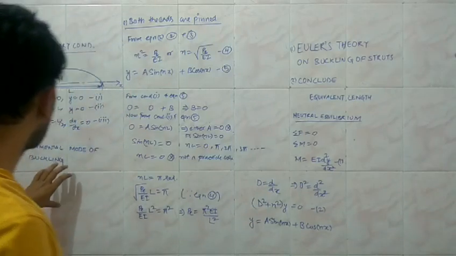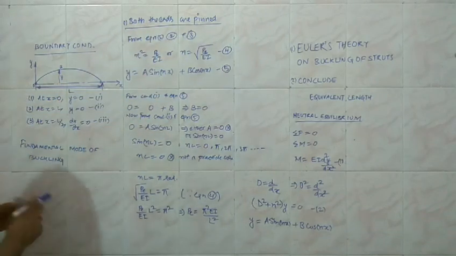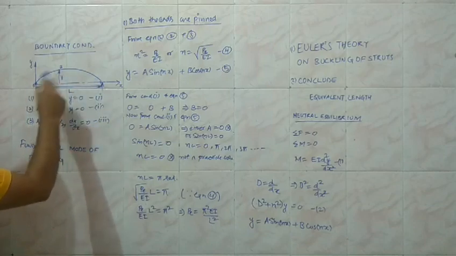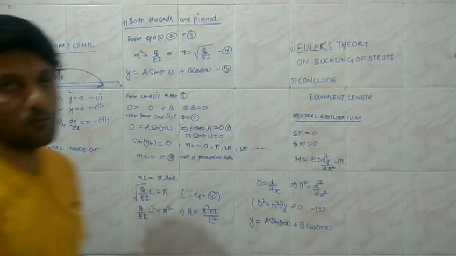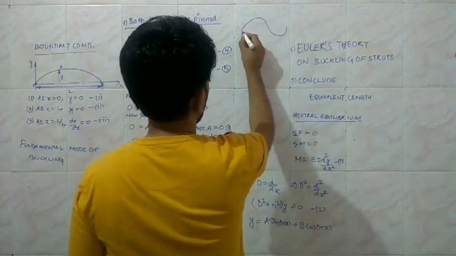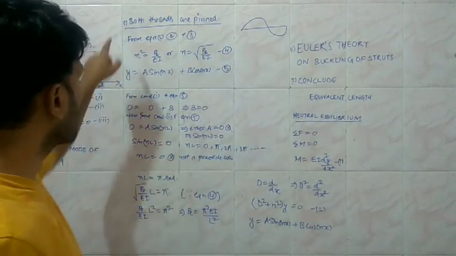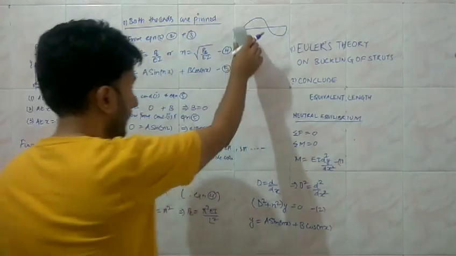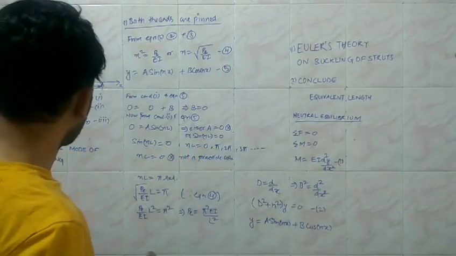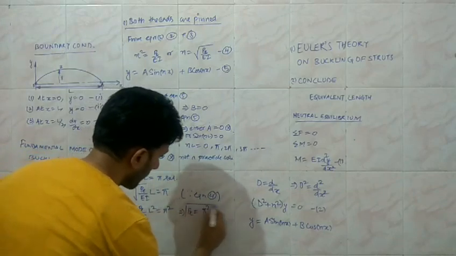And the fundamental mode of buckling, in case both the ends are pinned, is the situation when we are going to have the bow, that is the bend, a single half sine wave, because a full sine wave is of this form. So we have a half sine wave as the fundamental mode of buckling in case both the ends of the column, and struts specifically, are pinned. So this is the critical value of the load.